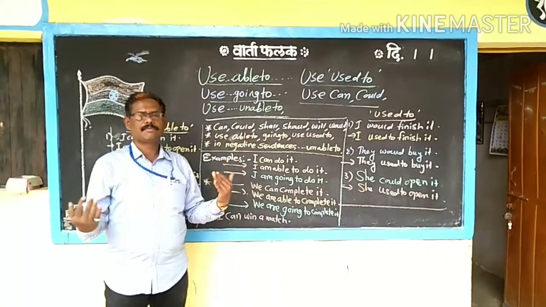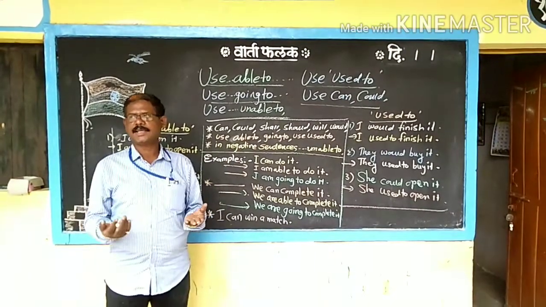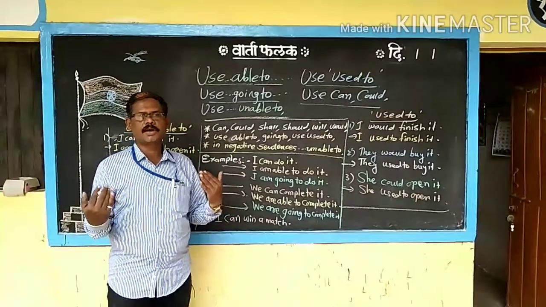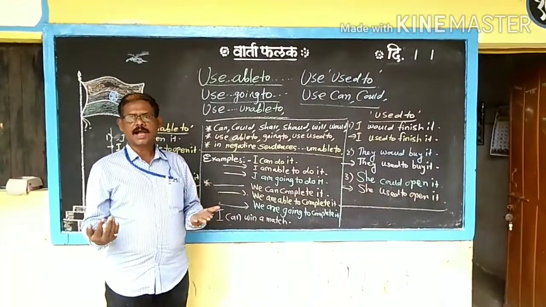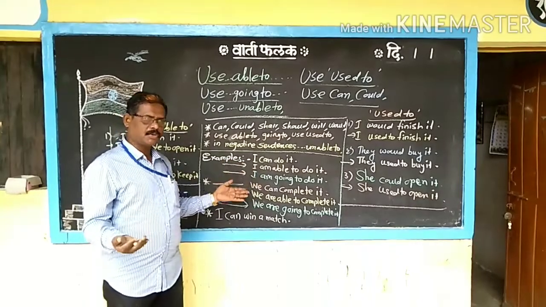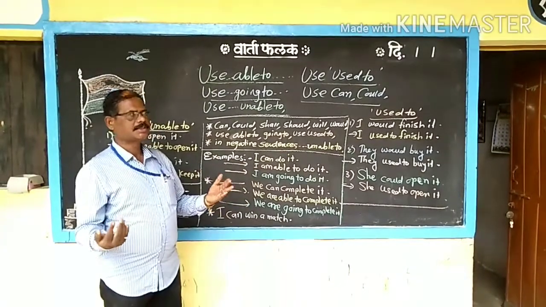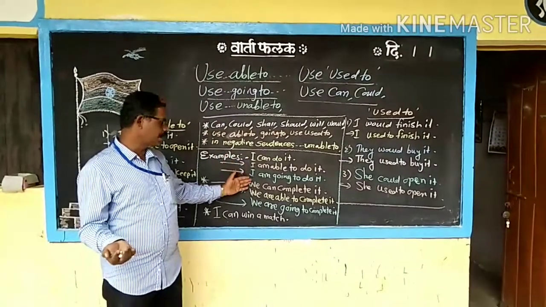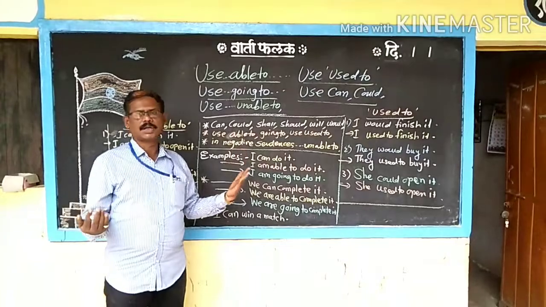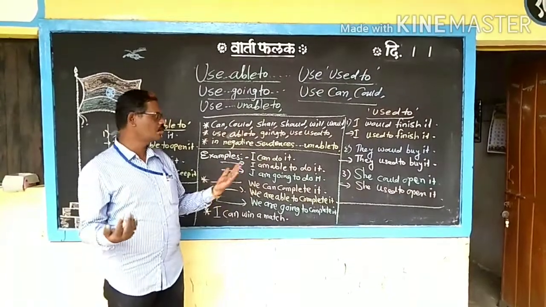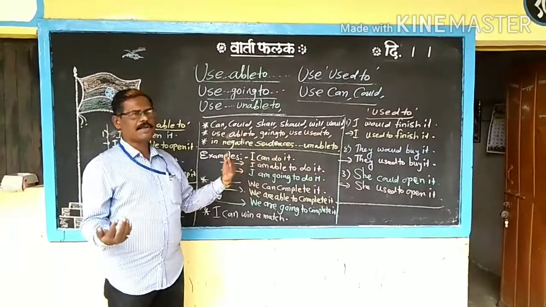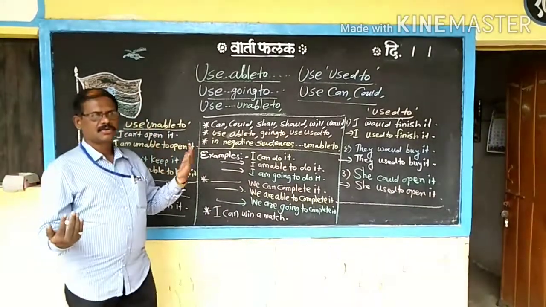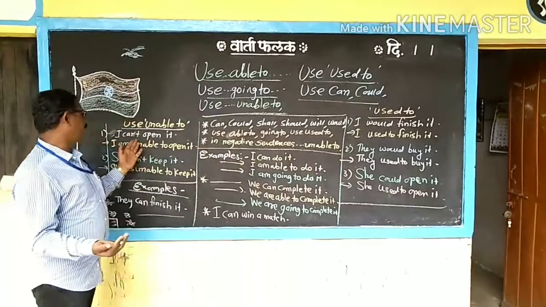What we will do, first we must understand the sentence. We are taking the helping verb properly, and we are using, on the place of can, shall, will, able to or going to. The same meaning will be there. I am able to do it, I am going to do it. And used to: on the place of would we are using used to, or if could is there, we are using used to. And if can't is there, shan't is there, we are using unable to.